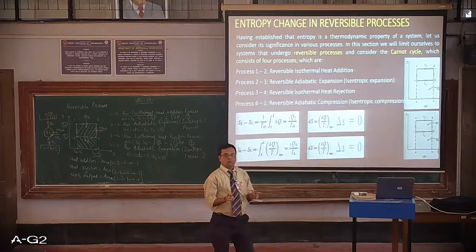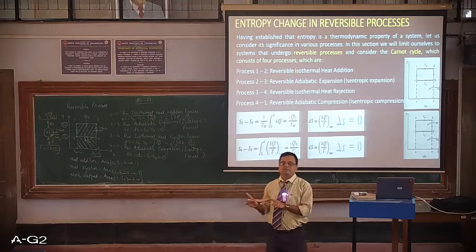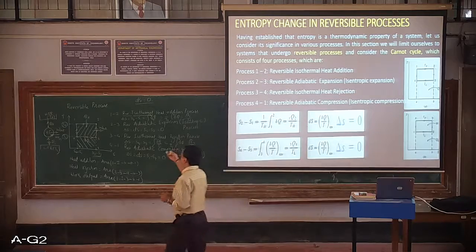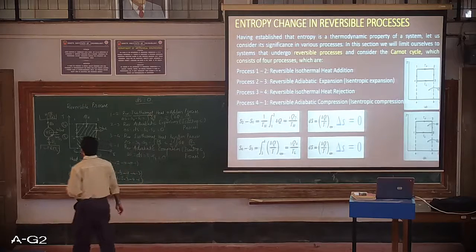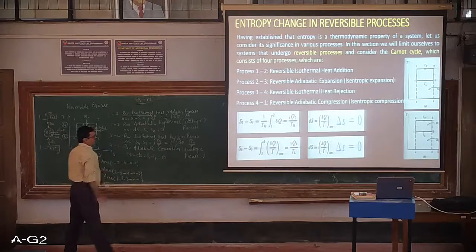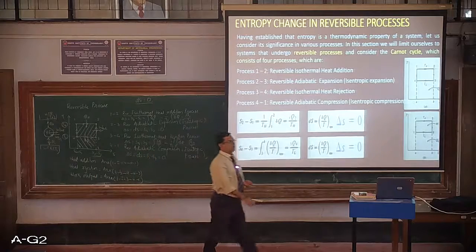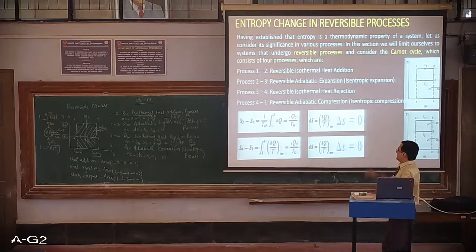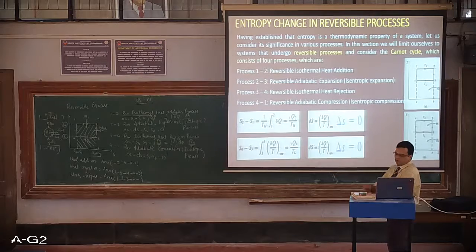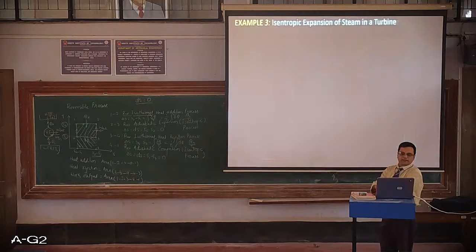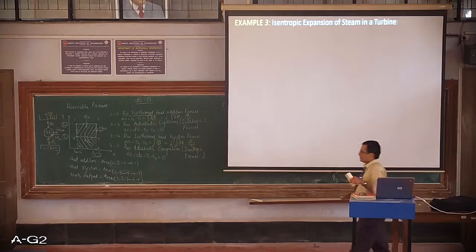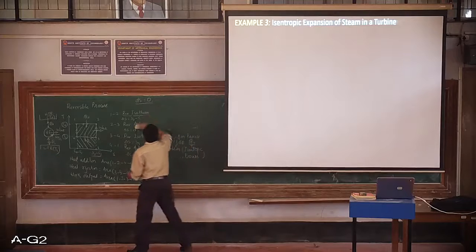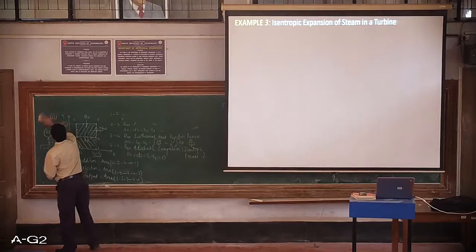Now the two have the same diagram, but they differ in their objectives. So either it can work as a refrigerator or a heat pump. That is the beauty of understanding this reversible process. So that becomes the TS diagram for a refrigerator or heat pump. Let's take an example and we'll solve and quantify using the property tables.